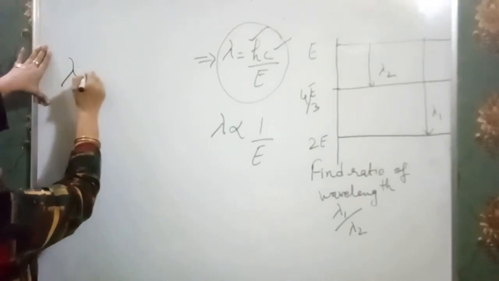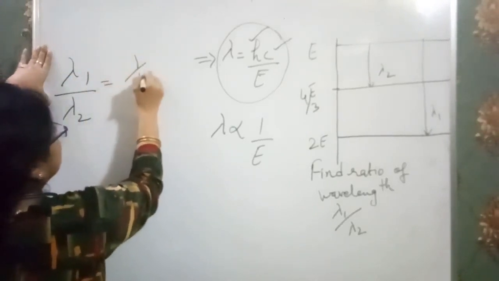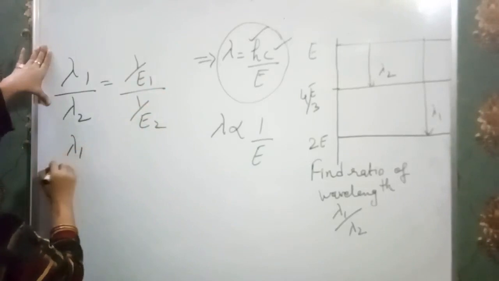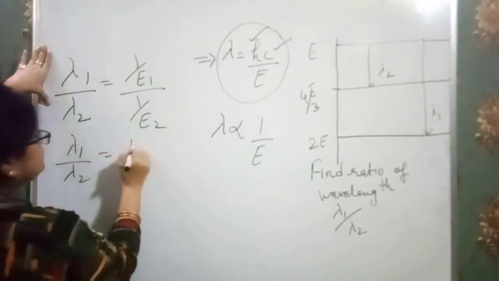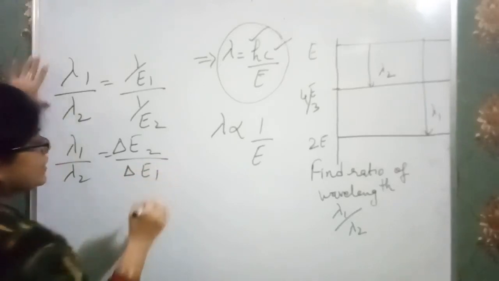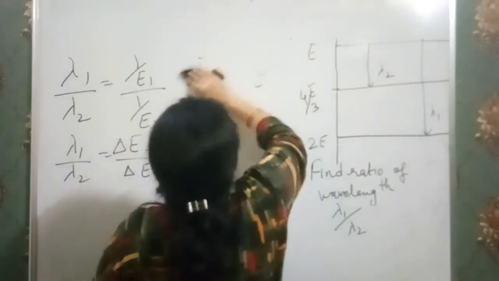So we have lambda 1 over lambda 2 equals 1 over E1 over 1 over E2. That means lambda 1 over lambda 2 equals delta E2 over delta E1. Now just find both the values and we can easily solve it.